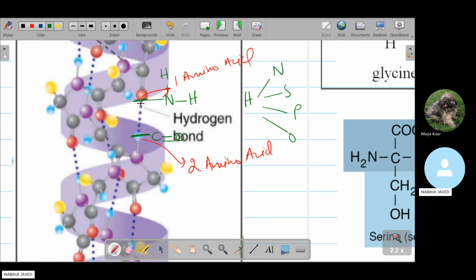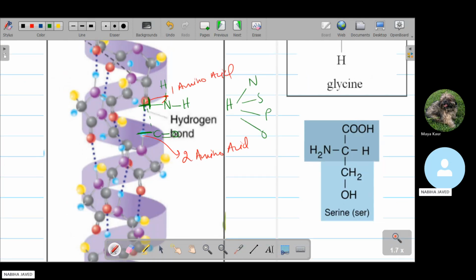So in this structure, the carbon is bonded with the hydrogen of this amine. For example, a hydrogen is present here and the carbon is present, so they make a bond with each other.